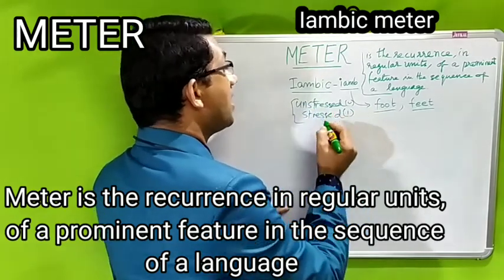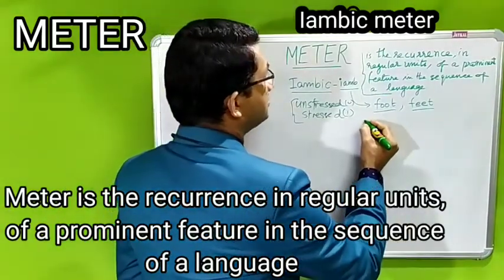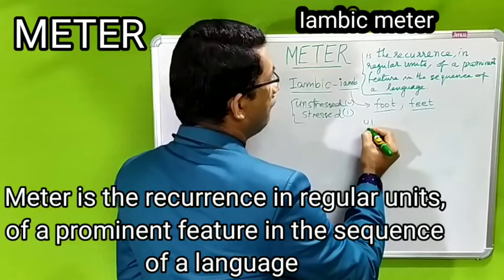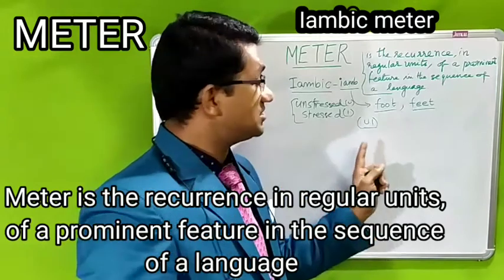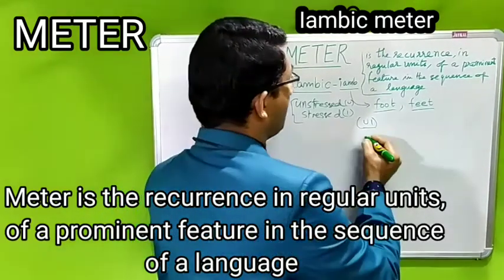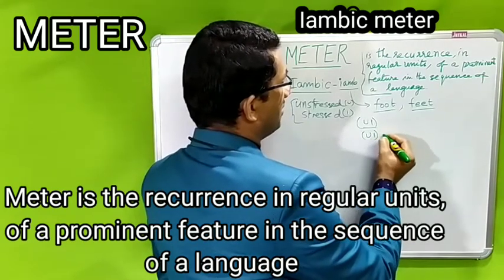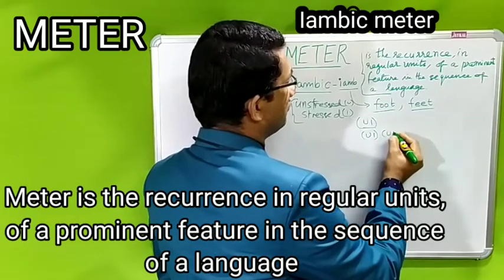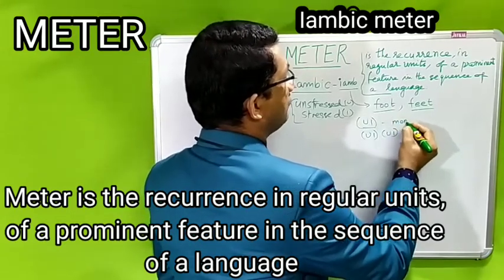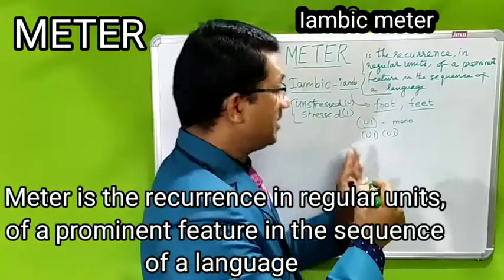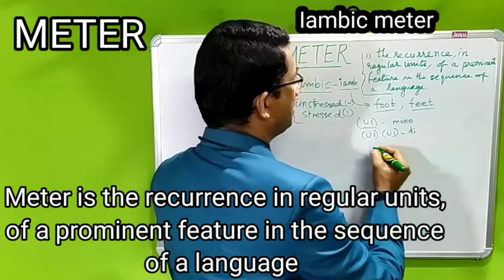So in iambic meter, we have one foot, that is, of course, unstressed followed by stressed. This is iambic monometer. And in iambic dimeter, we have one unstressed followed by stressed, and another unstressed followed by another stressed. That is dimeter. So in one line, if there is just one iamb, it is iambic monometer. If there are two, this is, of course, iambic dimeter.